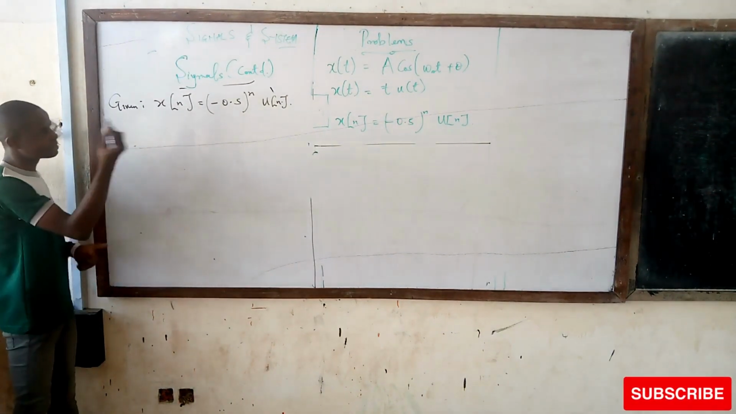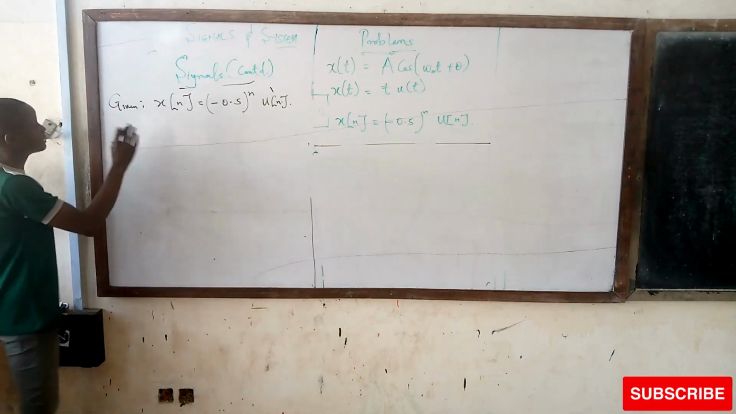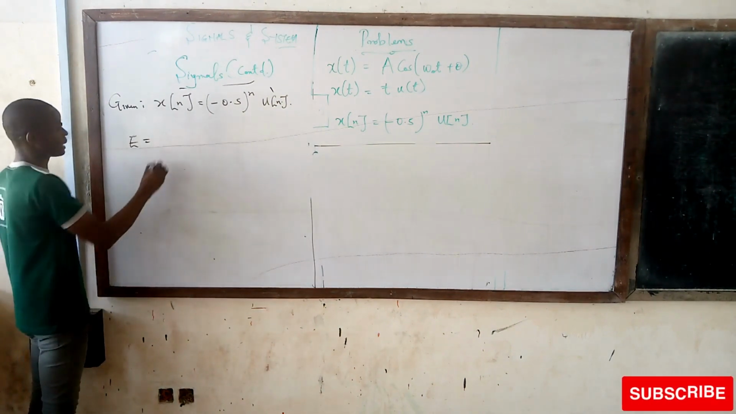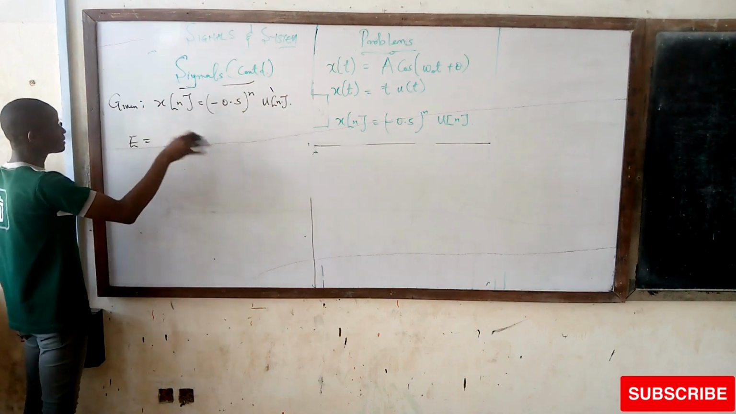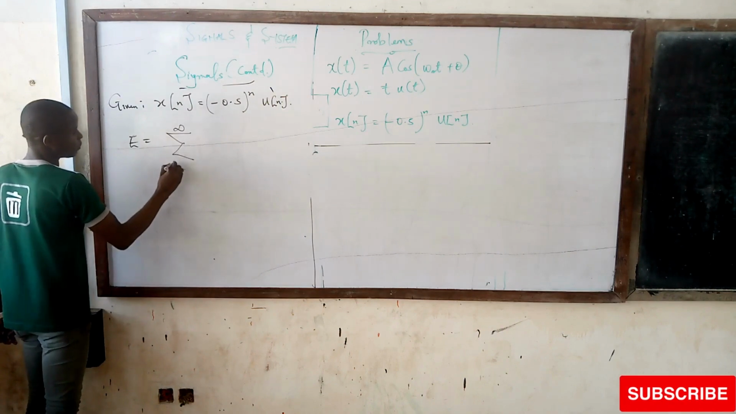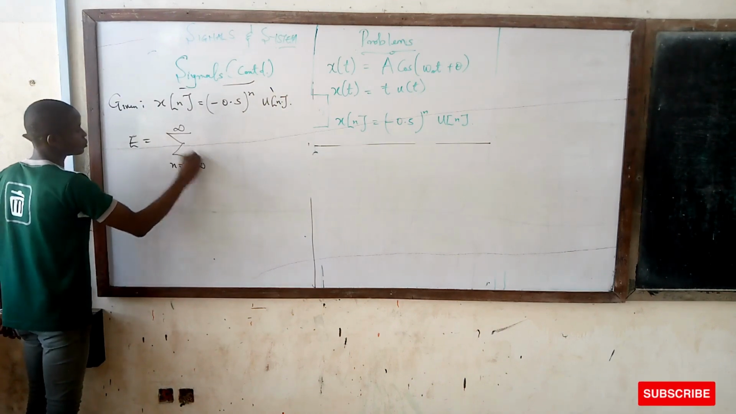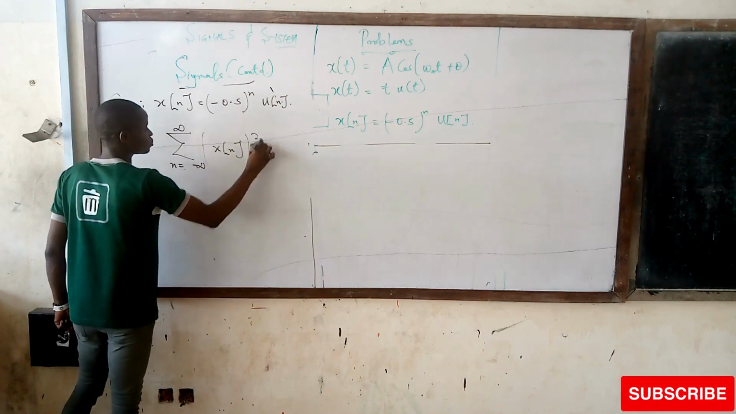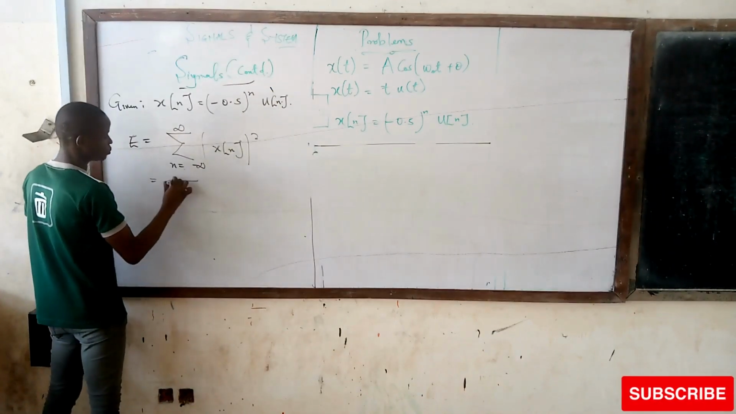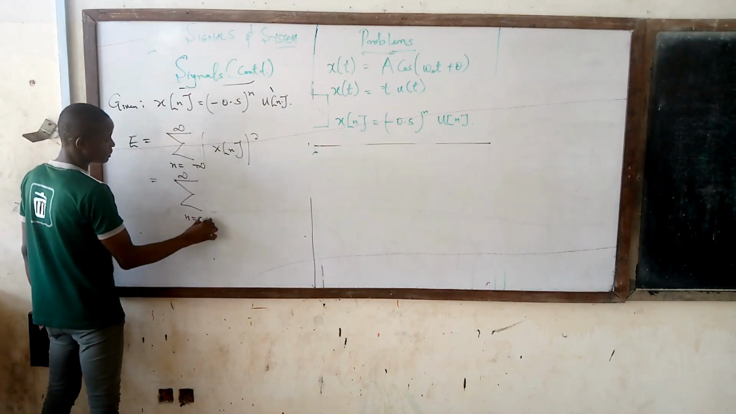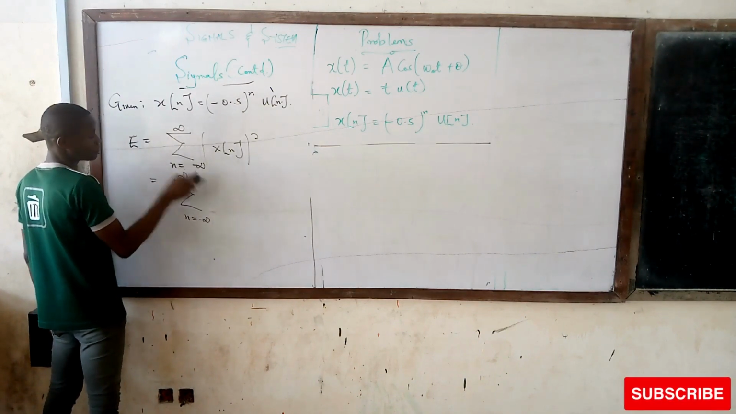So now let's go into this question. This is actually going to be very similar. To get the energy content of a discrete signal, you need the sum from n equals minus infinity to infinity of x of n, everything squared.